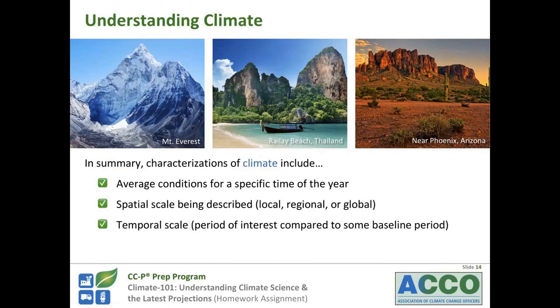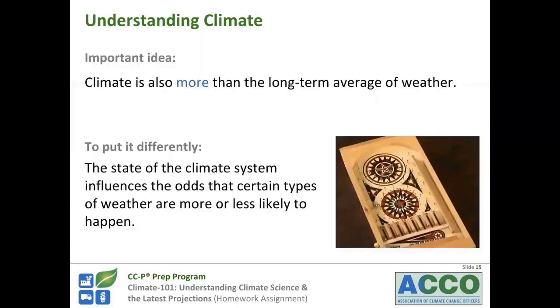In summary, characterizations of climate include the average conditions for a specific time of the year, the spatial scale being described, like local, regional, or global, and the temporal scale, meaning the period of interest compared to some sort of baseline period. But climate is also more than the long-term average of weather. The state of the climate system influences the odds that certain types of weather are more or less likely to happen.